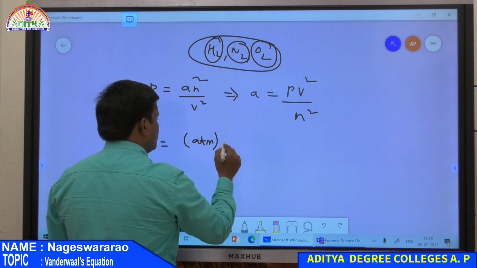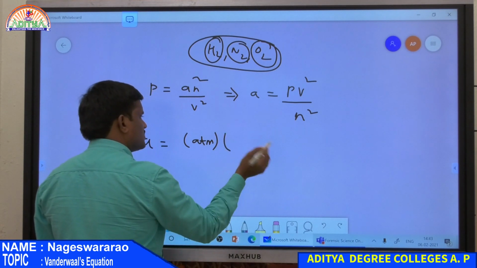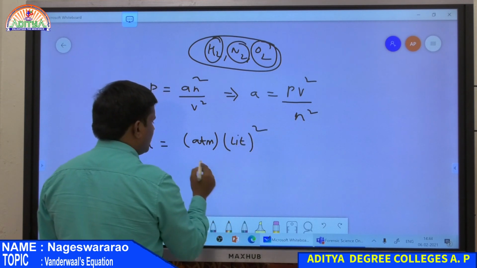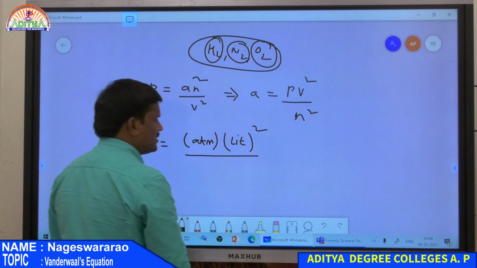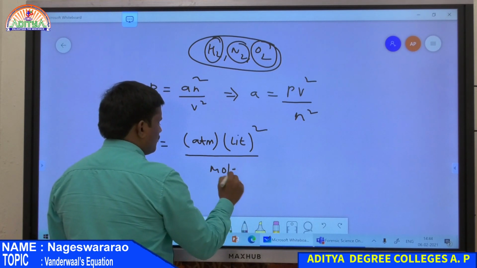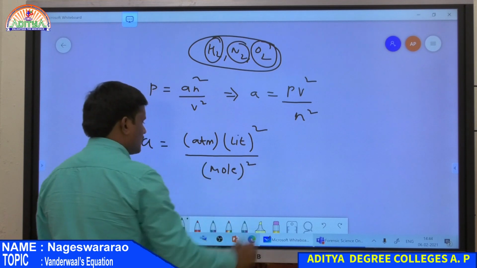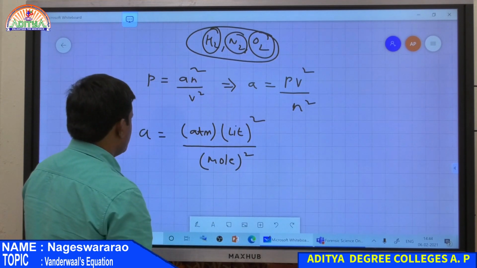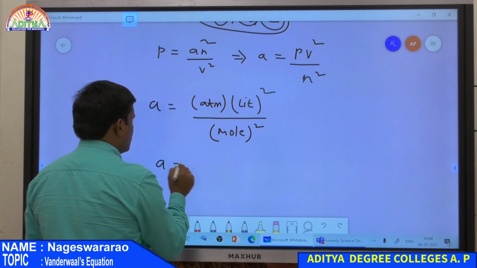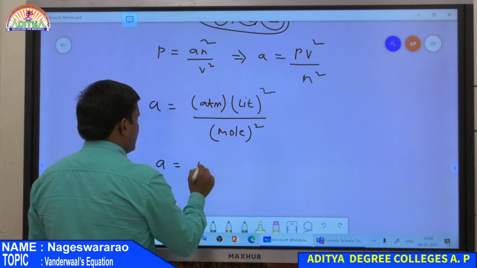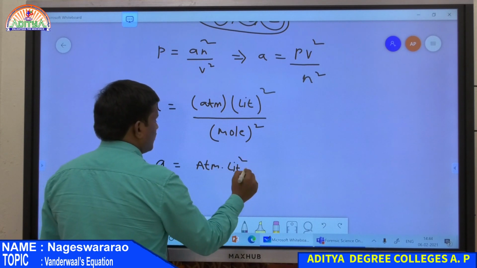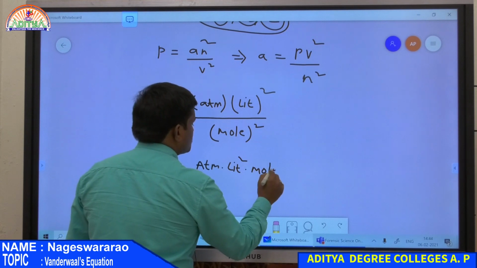And V is nothing but volume. So what are the units for volume? That is liter. So liter square divided by n, where n is the number of moles. Therefore this is mole whole square. So simply the units of A are atmosphere into liter square into mole power minus 2.